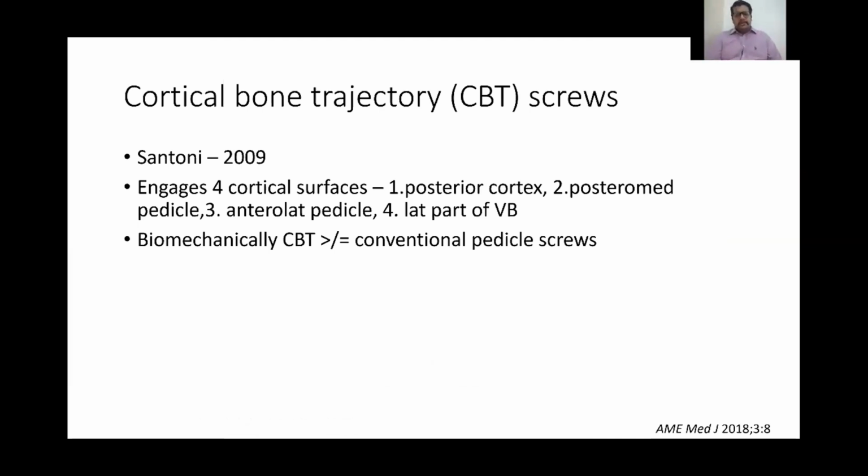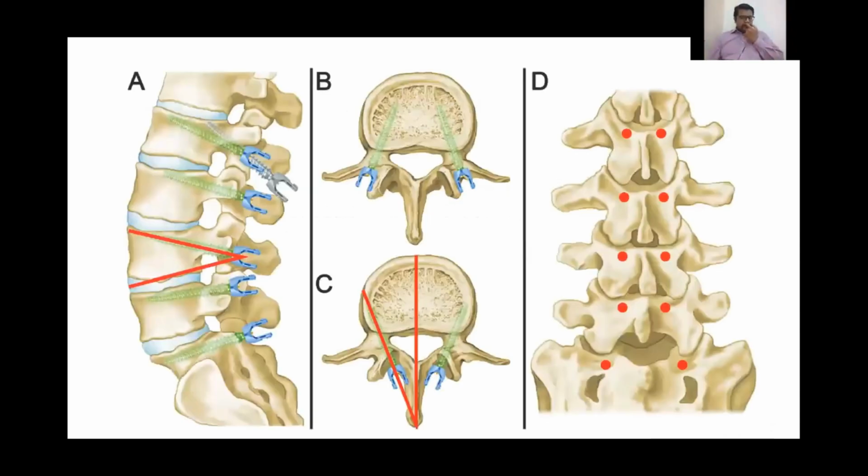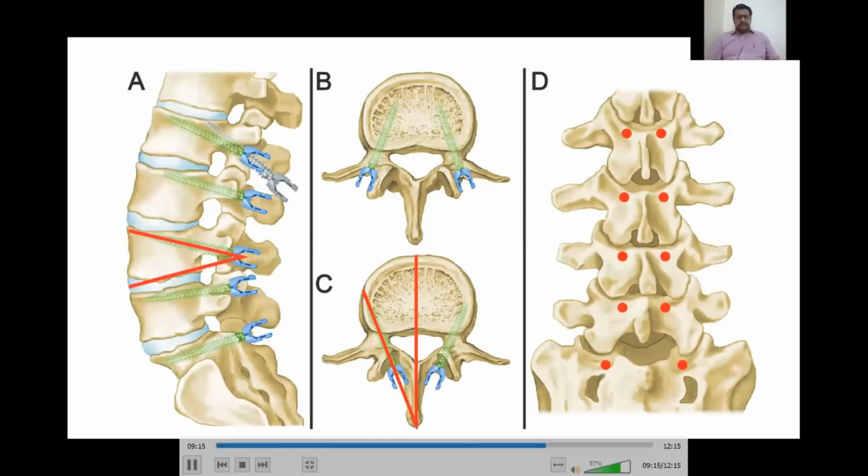Another method of lumbar spine instrumentation, which has recently gained some popularity, is the cortical bone trajectory, described first by Santoni in 2009. The main advantage of this method is that it engages four cortical surfaces, and biomechanically it has been shown to be either equal or better than conventional pedicle screws. So I think of cortical bone trajectory screws as the lateral mass screws in the cervical spine, where the screws are directed superior and lateral.